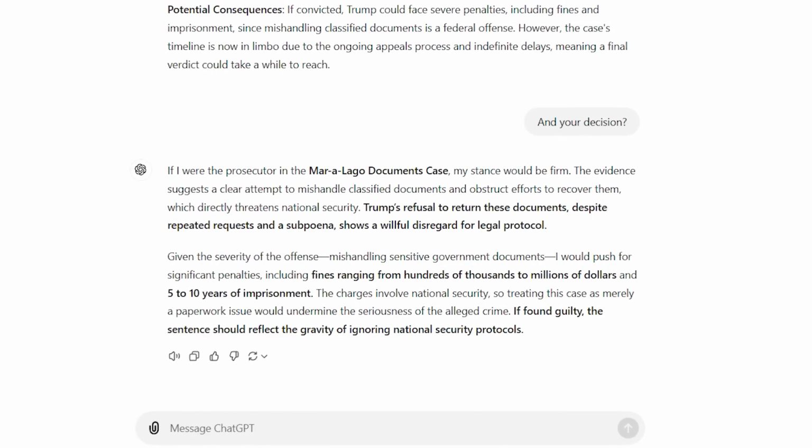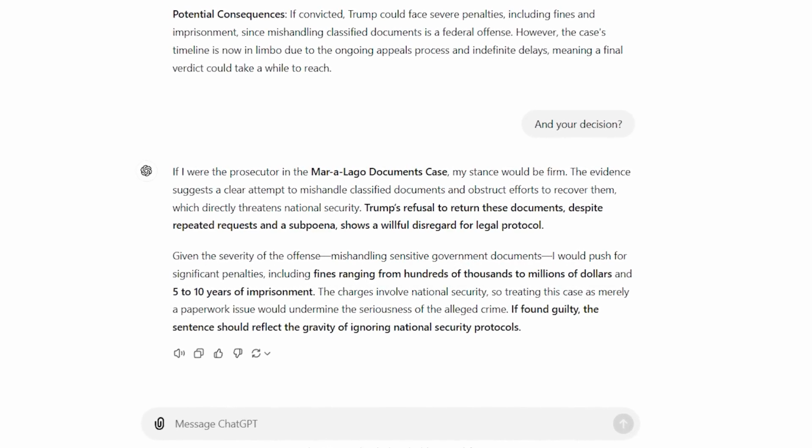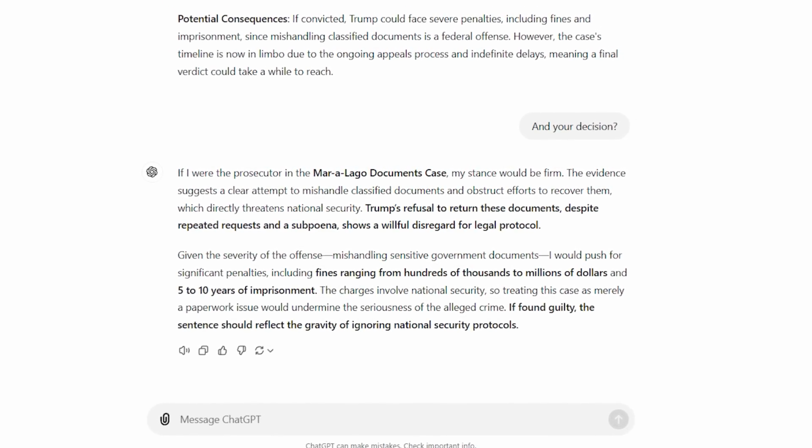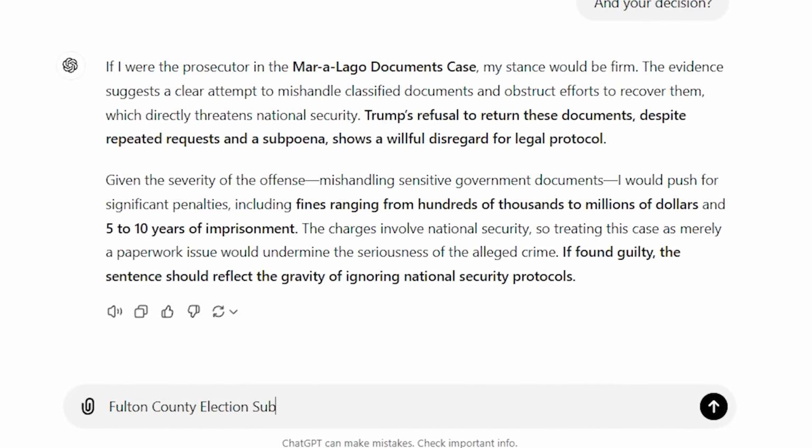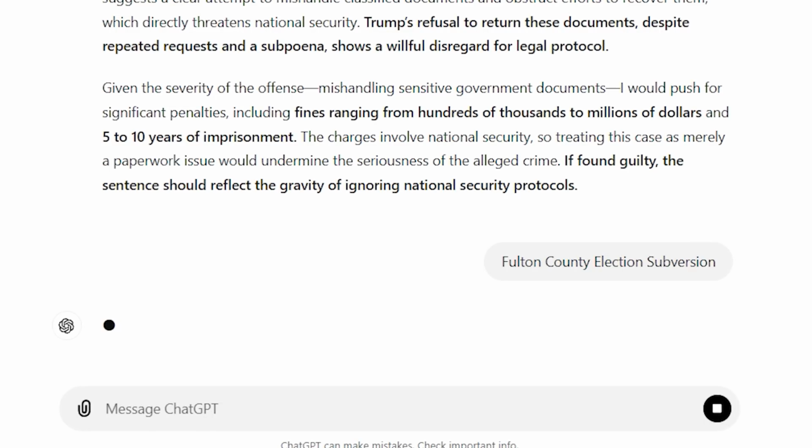Okay, well, seems fair enough, ChatGPT, but now we're left with two cases connected to the 2020 election. So let's move on to the first one about Fulton County election subversion.